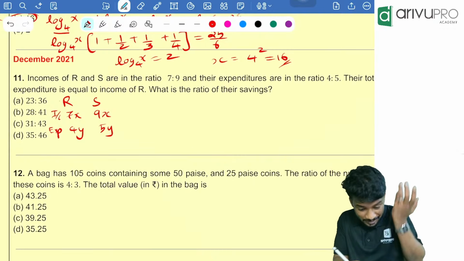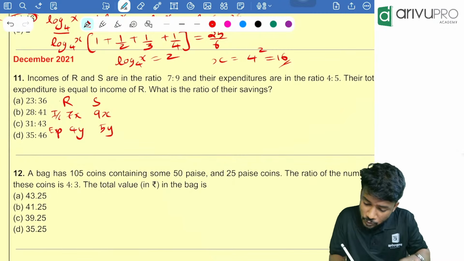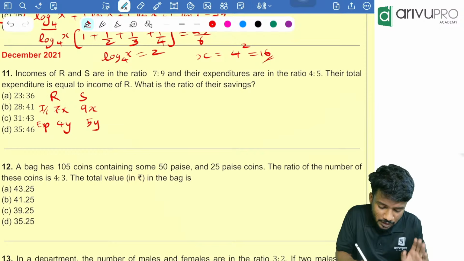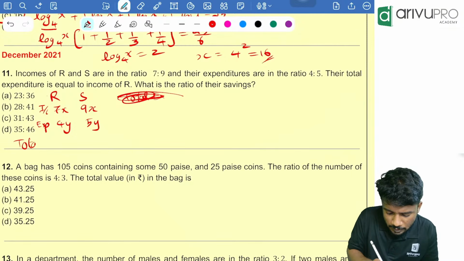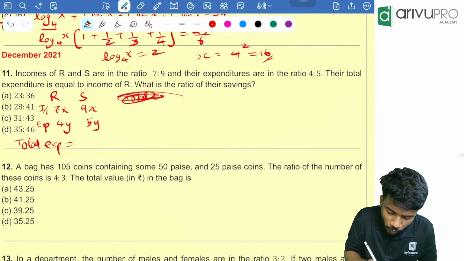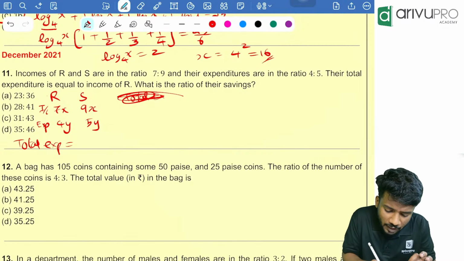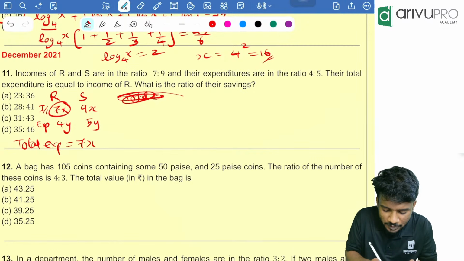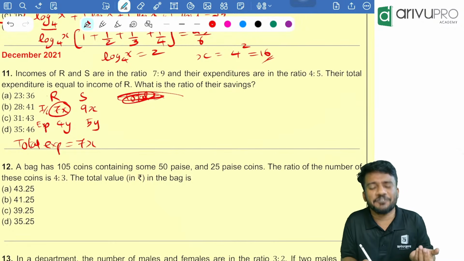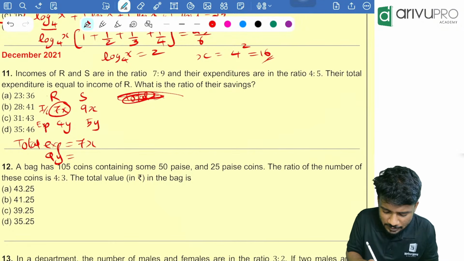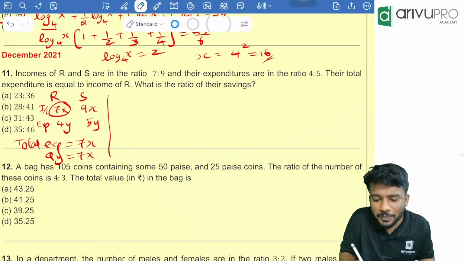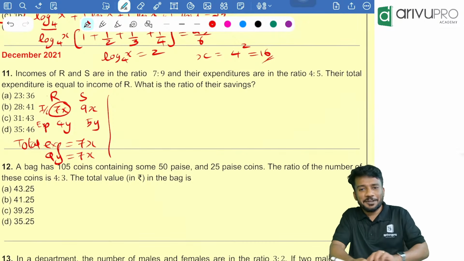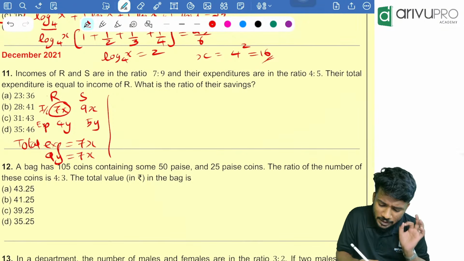Then what else is given in the question? Now we need to see the total expenditure is equal to, total expenditure is how much? Total expenditure, I'll write it here. Total expenditure is equal to what? Equal to income of R. How much is income of R? 7x. Total expenditure is how much? 4y plus 5y. That is 9y is equal to 7x. Till here everything is fine for everyone. Anyone is having doubt? Please tell me. Hi Prasanna, hello.